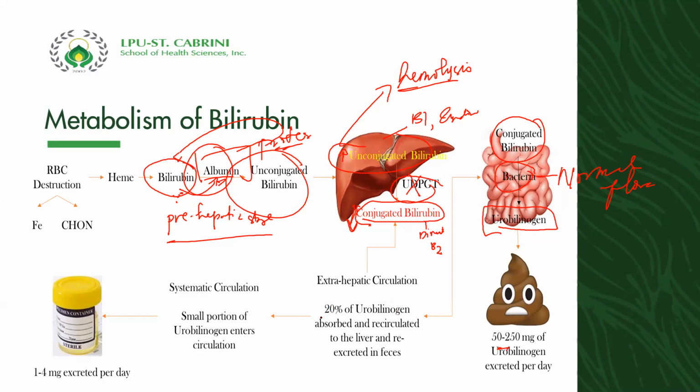And take note, 20% of the urobilinogen is absorbed and recirculated to the liver and excreted in the stool. Or part of the urobilinogen will go to what we call the systemic circulation. And then a small portion of that urobilinogen will enter the circulation and be excreted via urine, and that is what we call urobilinogen in the urine.